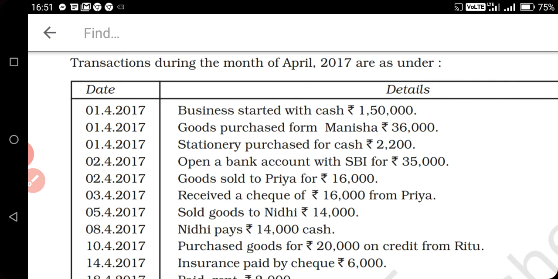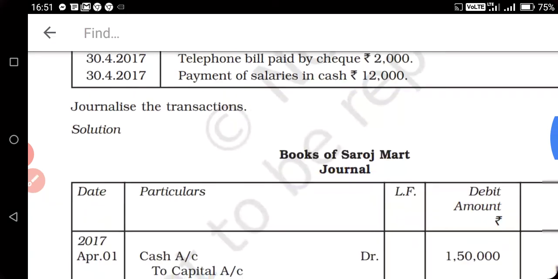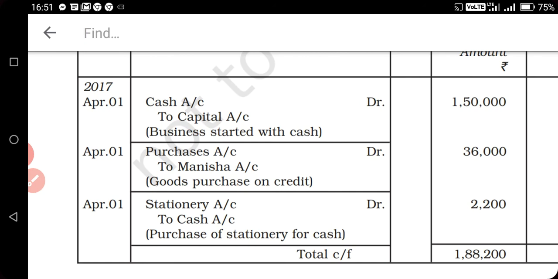So here no cash is indicated. So Manisha's name is there. So it means we are purchasing goods on credit terms. So purchases account debit to Manisha, and we will write 36,000.